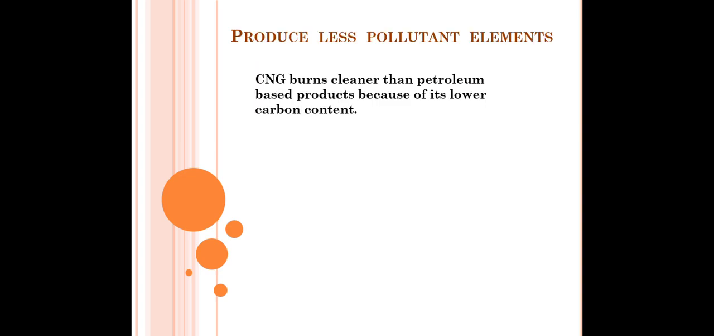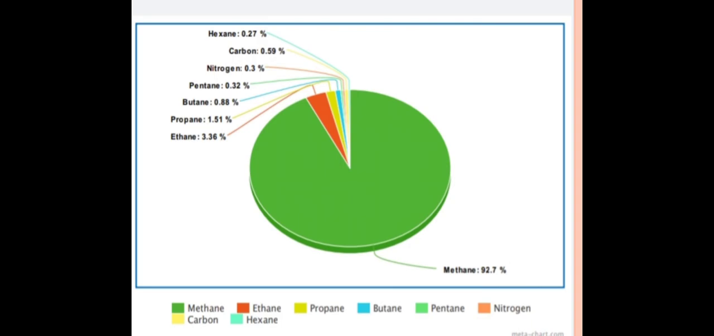Also students, CNG produces less pollutant elements. The elements produced by CNG are less polluting. Now let's see what are the elements produced by CNG.